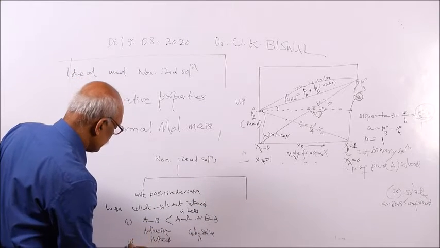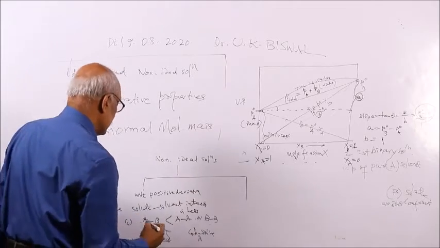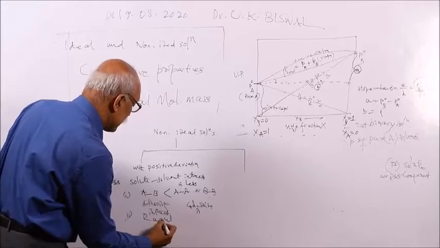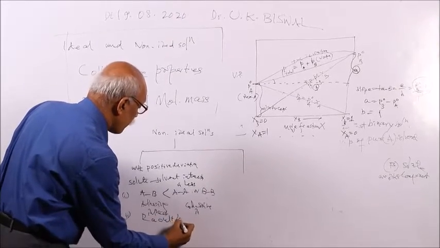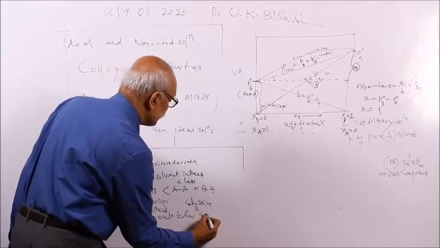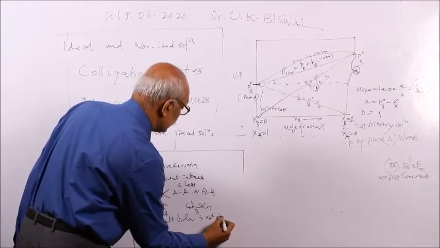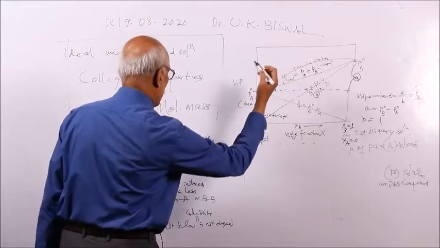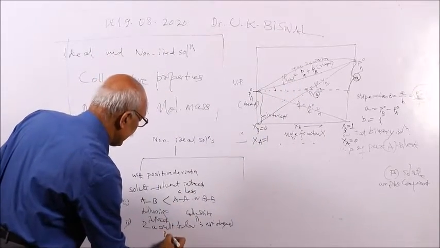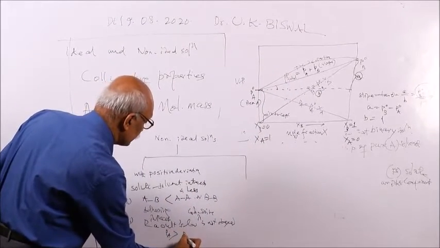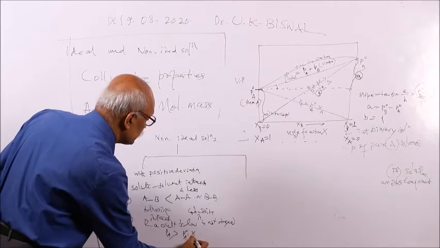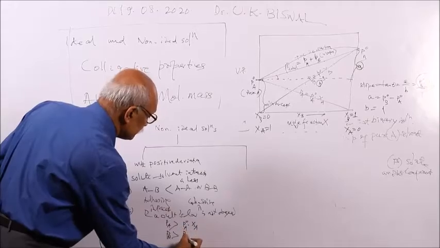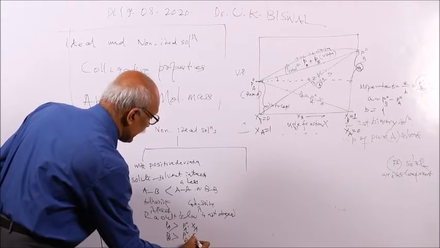Second, Raoult's law is not obeyed, R-A-O-U-L-T. Not obeyed means here the vapor pressure is more, that means PA is greater than PA naught into XA. Similarly, PB is greater than PB naught into XB.